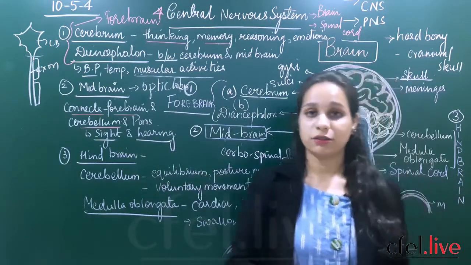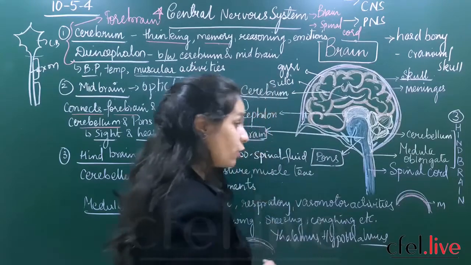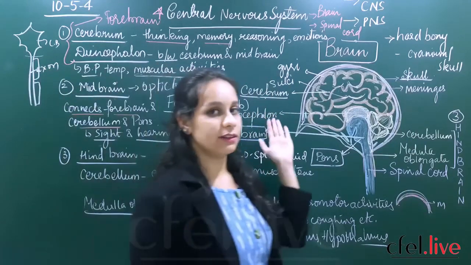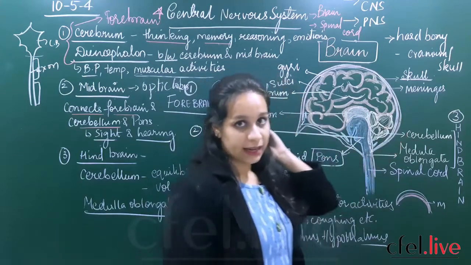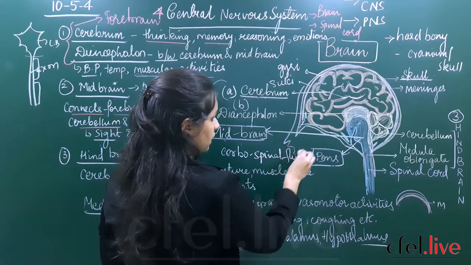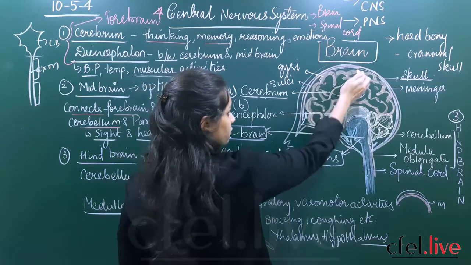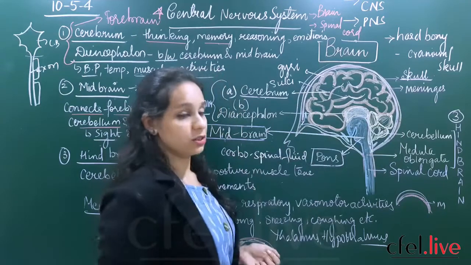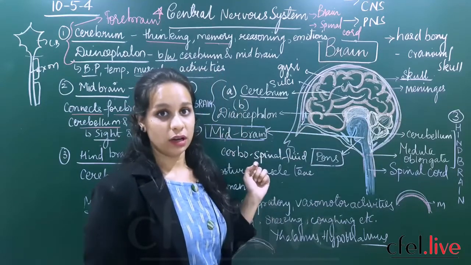Then the last part of the brain, which is present towards the back of your head, is called as the hindbrain. Hindbrain is always present towards the behind side of your brain. So if this is your face like this, okay, so this part you will have the forebrain, and hindbrain will be present towards the behind side of your head.